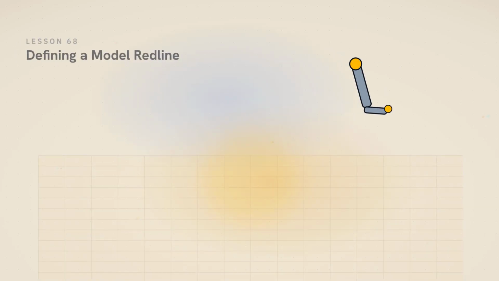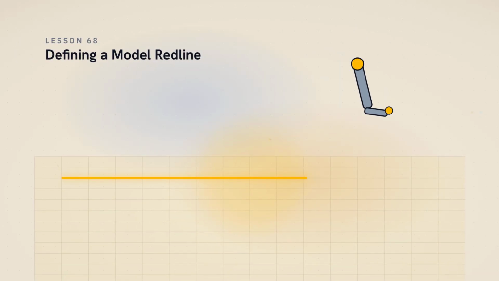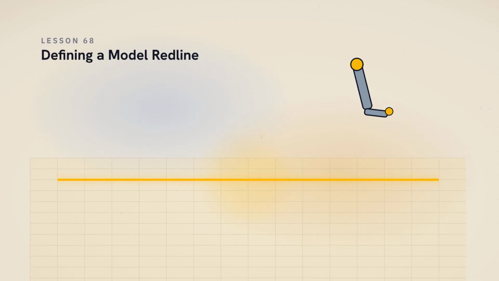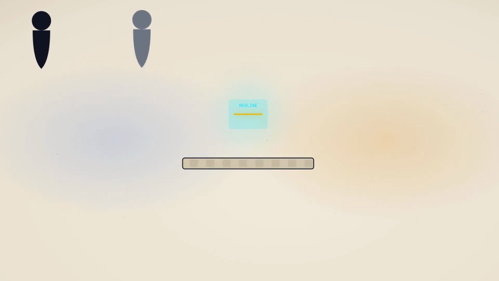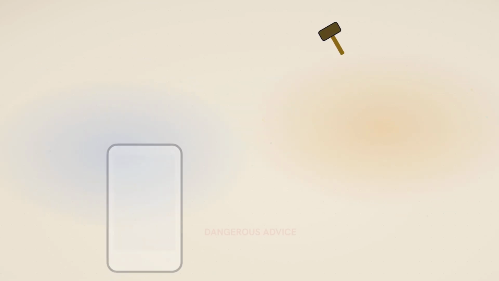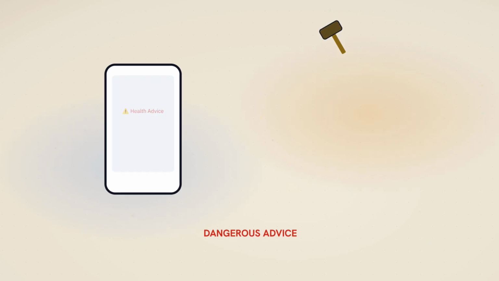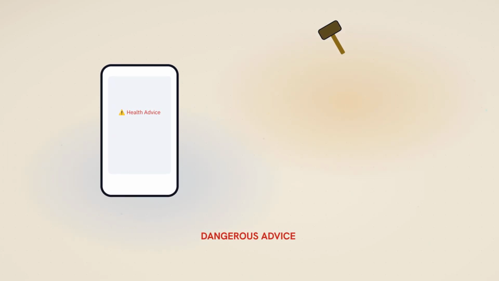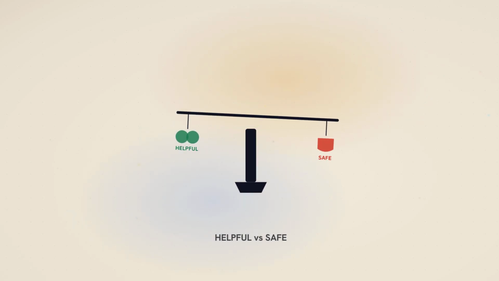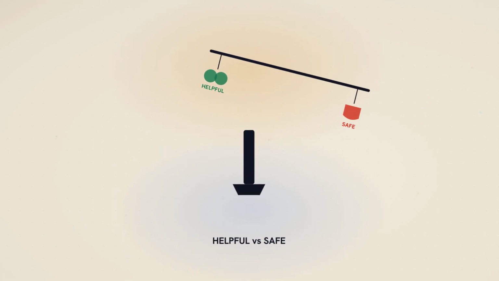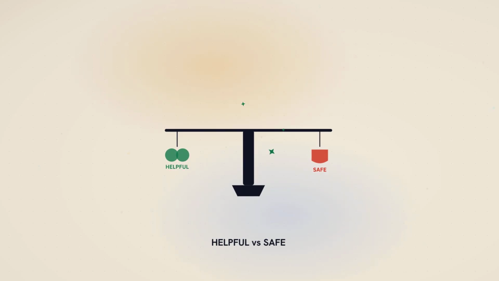Anthropic question. Defining a model red line. Let's talk about the exact line your AI is never allowed to cross. If you're interviewing at Anthropic, they'll ask how you define a red line for a new model. As a product manager, you care because a missing red line means your app could give out dangerous advice and get you sued. On one side, you want the AI to be super helpful. On the other side, you need it to stop before it hurts someone.